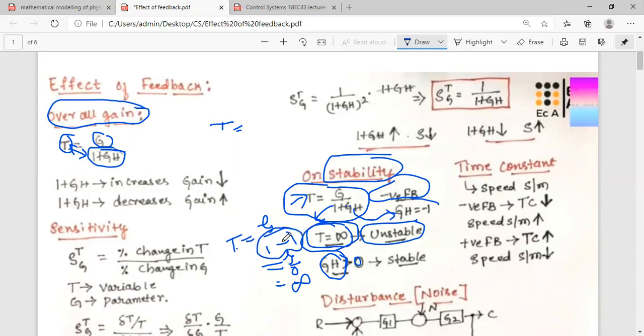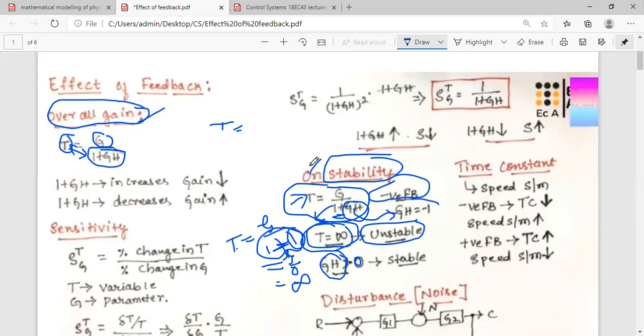In the denominator, this is 1 minus 1. If this value becomes positive, then this negative will become plus. The term should be positive, no negative term should come, so that your system will get limited output, controllable output, then the system will become stable. So that is the effect of feedback on the stability parameter.